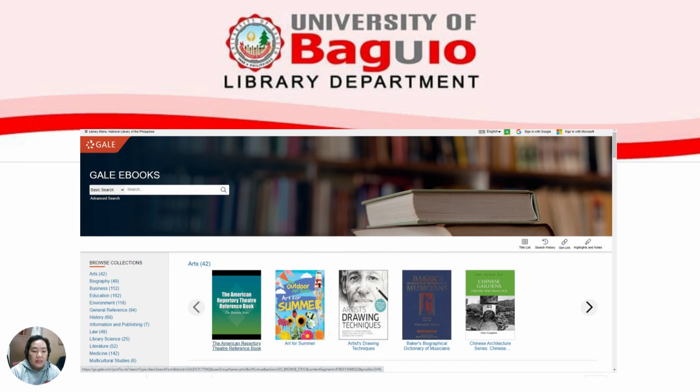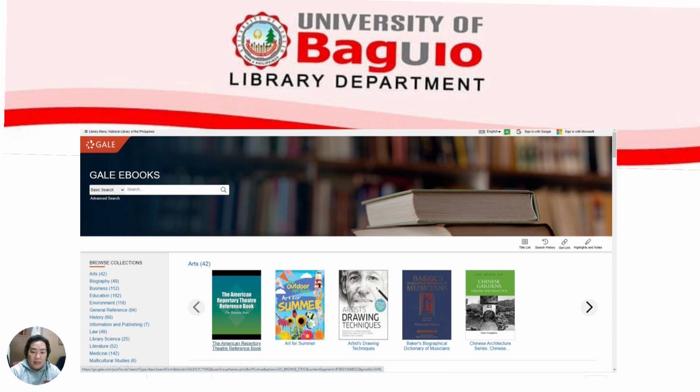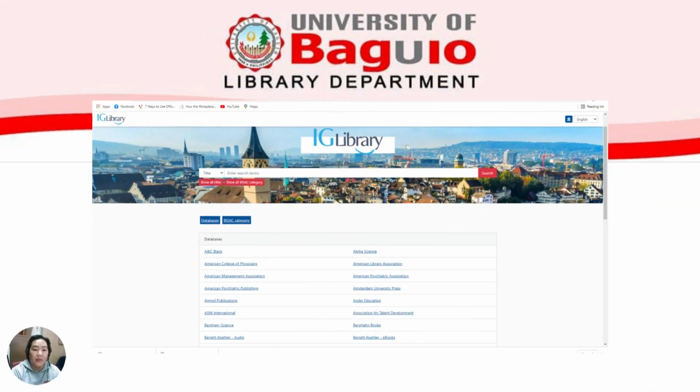The next database that the NLP offered is the Gale eBooks collection. The collections of the Gale eBooks are arranged according to different subjects. As seen in this slide, books are arranged according to arts, biography, business, education, environment, general reference, and other subject categories determined by Gale eBooks.